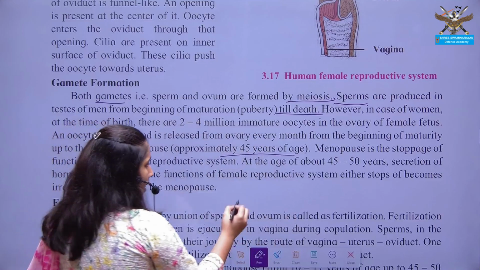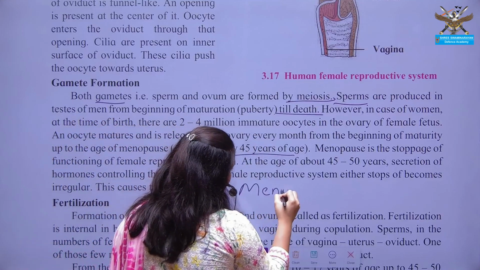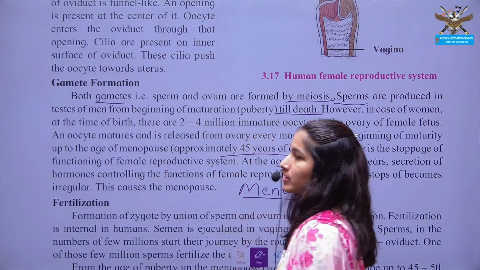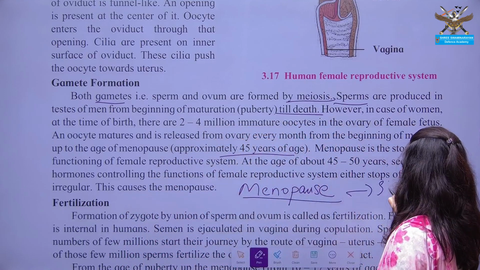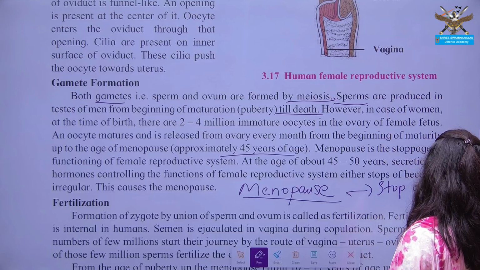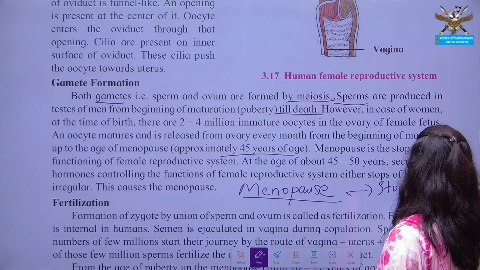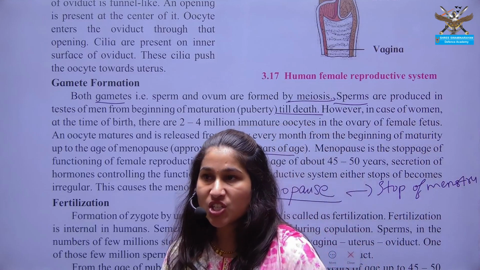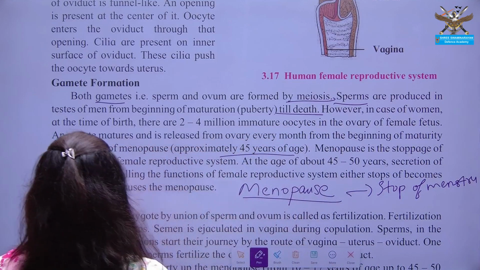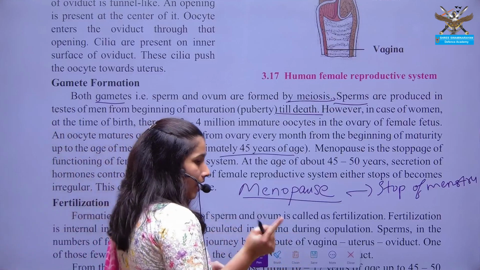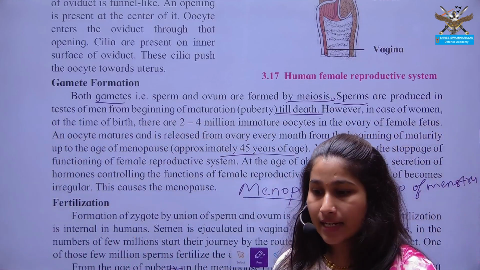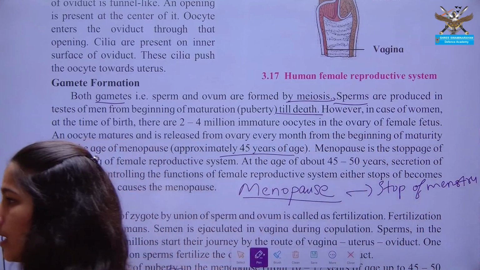After 45 there is menopause, that is, stopping of the menstruation. Menstruation is a process in which each and every month a female releases an egg cell, and if this egg cell is not fertilized, then there is a need to discard this single unfertilized egg cell.